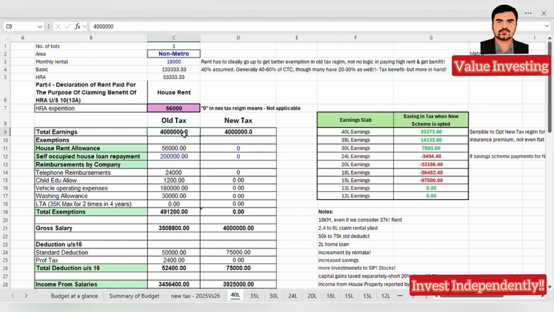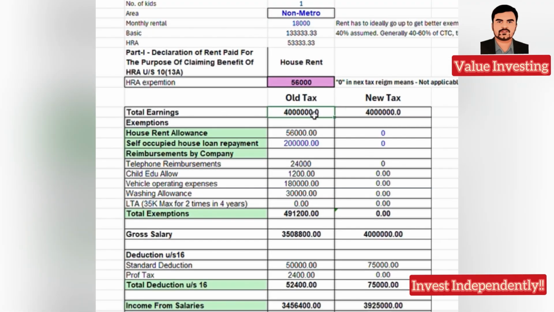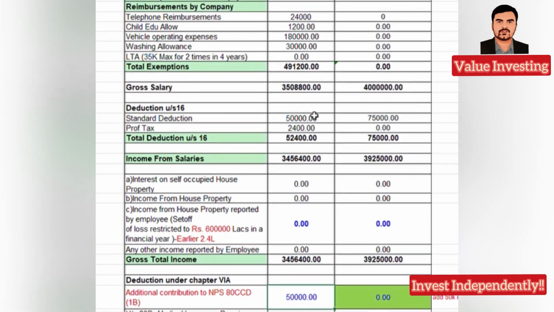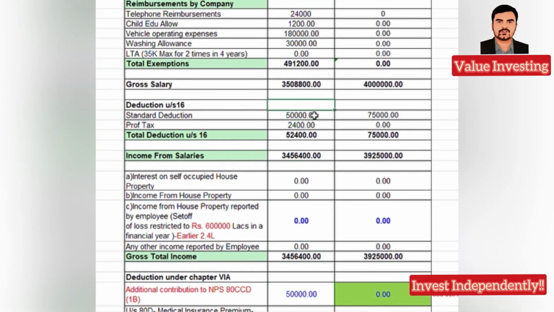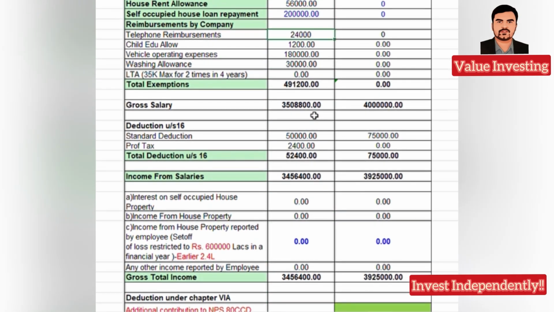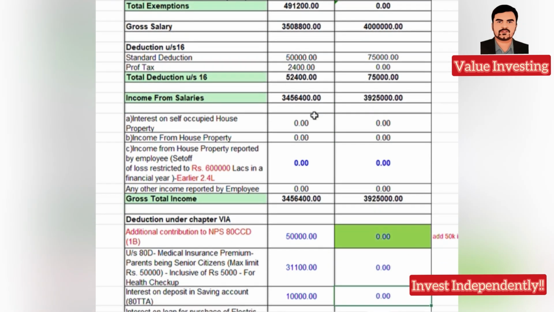I have considered first a 40 lakh salary. For a 40 lakh salary, house rent allowance, etc., is self-explanatory. After considering gross salary income, the standard deduction is 50,000 for old and 75,000 for new. Rest all in the new, there is no tax benefit.